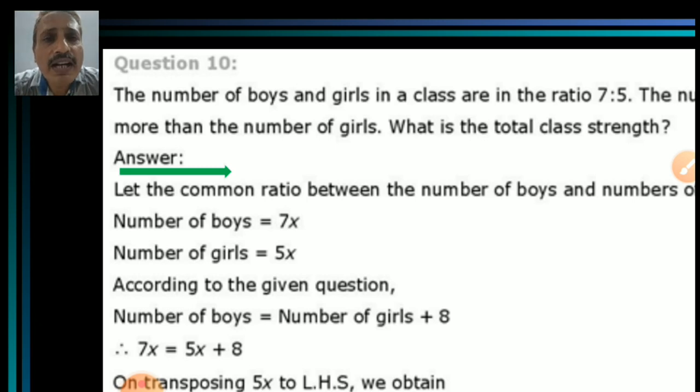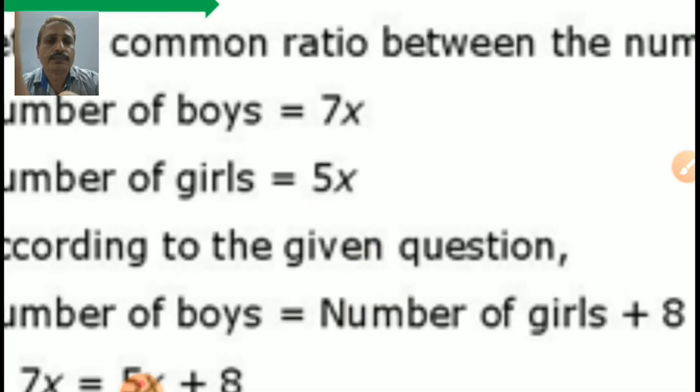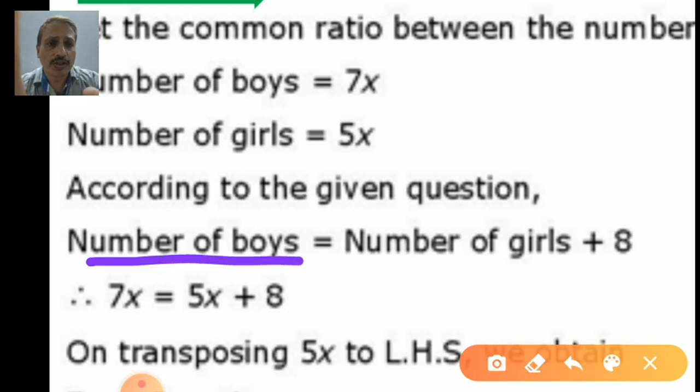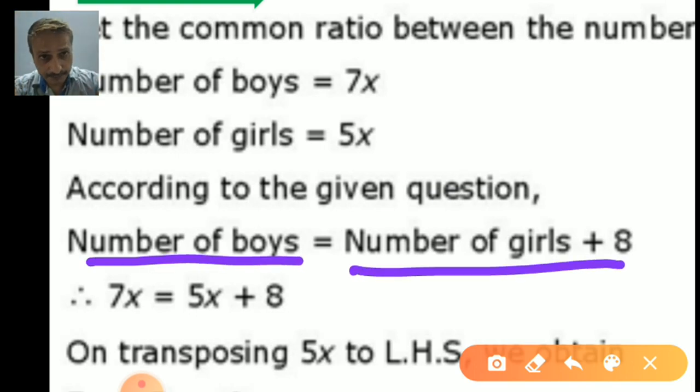The number of boys are how many? Yes, 7x on the left side. We can make it equal. The number of boys is equal to the number of girls plus 8. The number of boys is 7x. The number of girls is 5x plus 8. What will we do? This 5x has to move to the left side, transposing 5x to the left hand side.